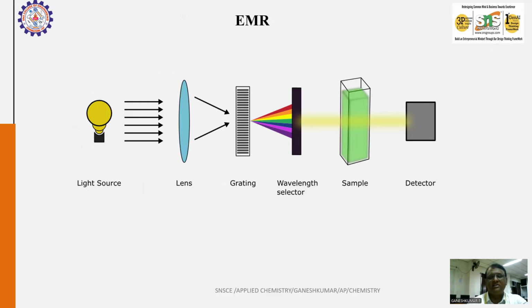The sample has some interaction, either absorption or emission, and the detector detects the outgoing light from the sample, compares the intensity of the radiation with the source and with what is observed from the sample, and based on the difference, a value or peak is obtained. Based on that, we can study the spectral character of the compounds.